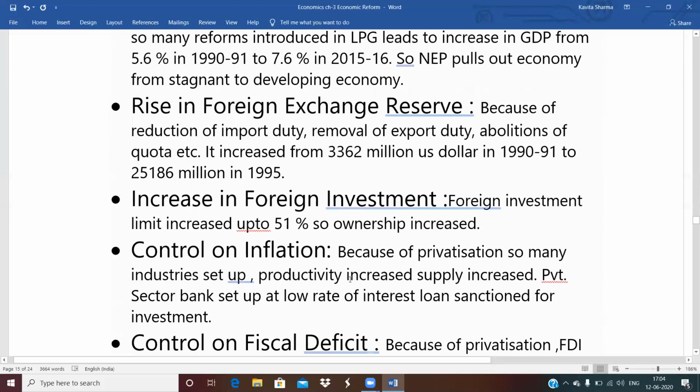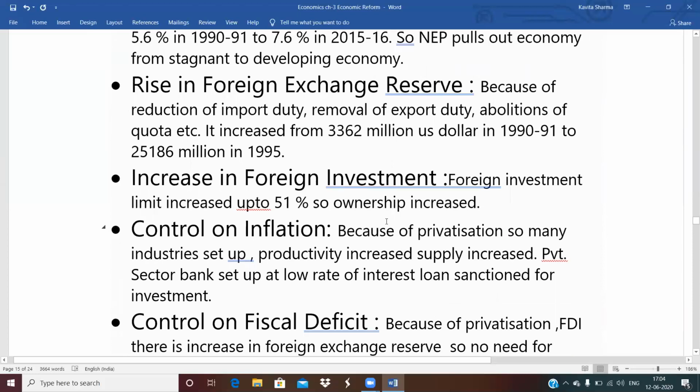Increase in foreign investment. We have seen that before 1991, there were so many restrictions. Up to 40% foreign investment was allowed. But after 1991, 51% foreign investment is allowed. Because of that, MNCs started taking interest in investing in India, and so there is an increase in foreign investment.